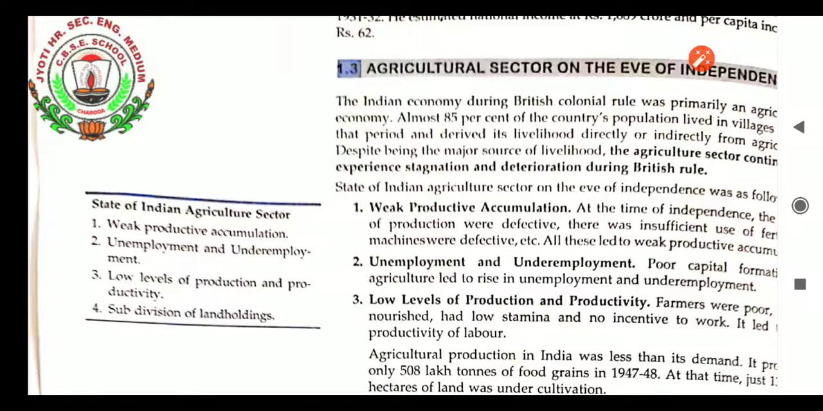So our economic development was totally dependent on what? The agriculture. But at that time our country faced many types of disaster, not only economic but also climatic or natural disaster. And because of that, the problem of Indian farmers was very bad. Let's see this in the agricultural sector on the eve of independence.